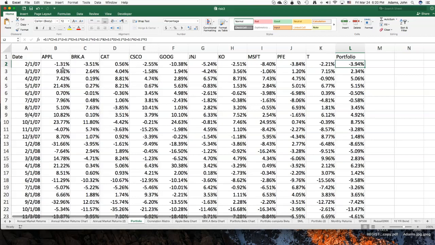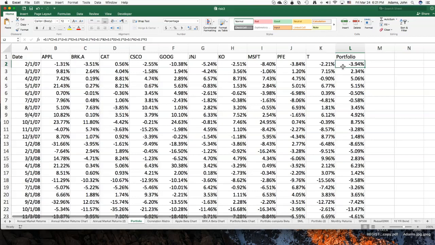And I'd like you to look at the cell here, formula for this portfolio. You can see it's an equally weighted portfolio. 0.1 times Apple return, 0.1 times Berkshire Hathaway's, 0.1 times Caterpillar, and so forth. So all those weights have to total to 1. We have our portfolio return.